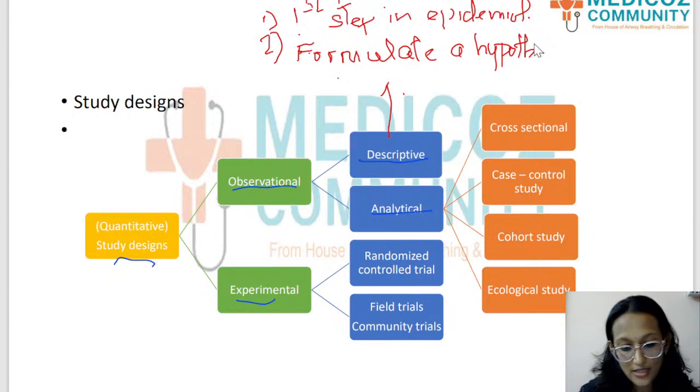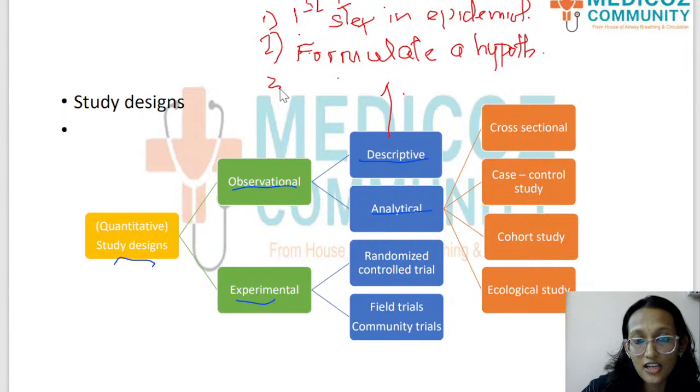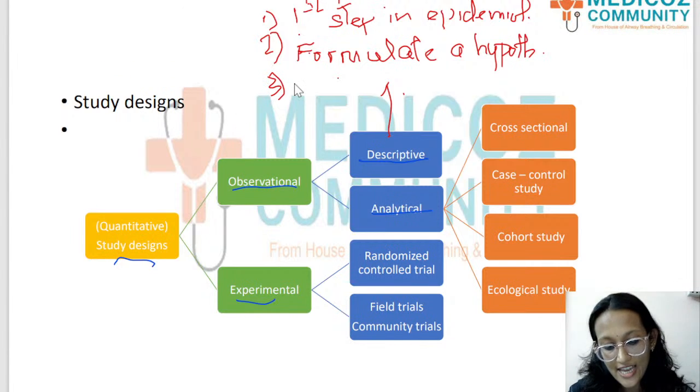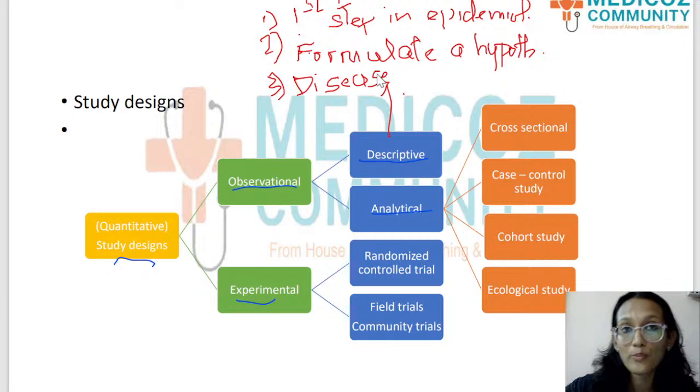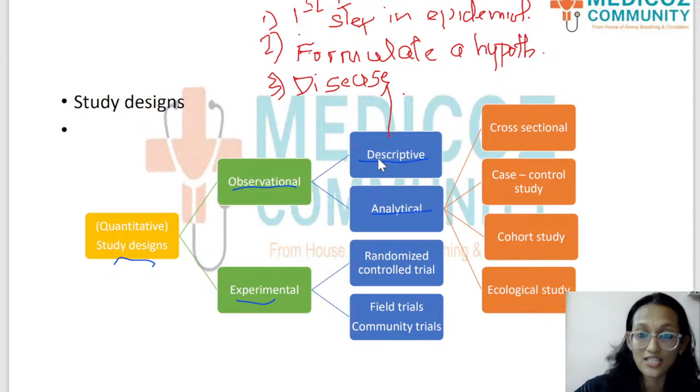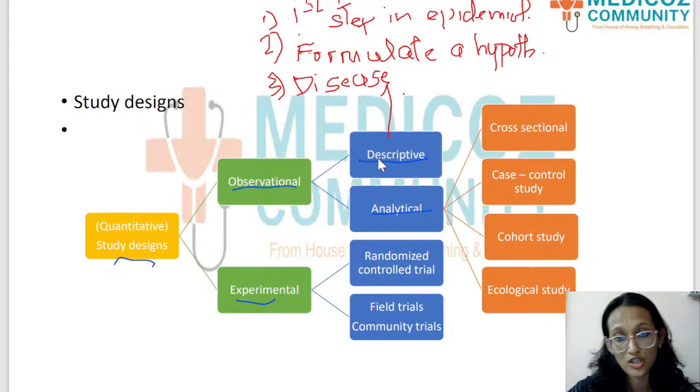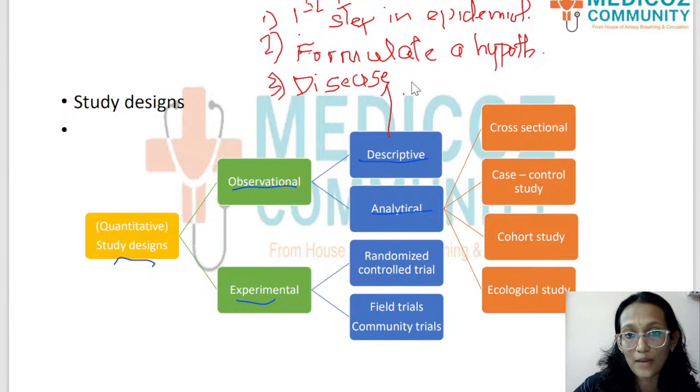The third point is that a descriptive study helps us to understand disease distribution. That means if you want to identify how much of the disease there is in a population, then you need to first do a descriptive study to proceed forward with other concepts that may help you in finding causation. So disease distribution can be found using a descriptive study.